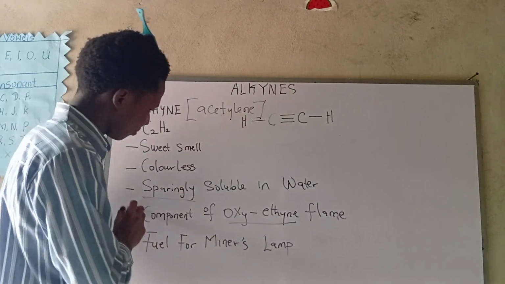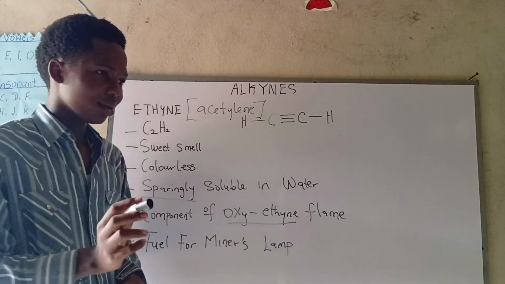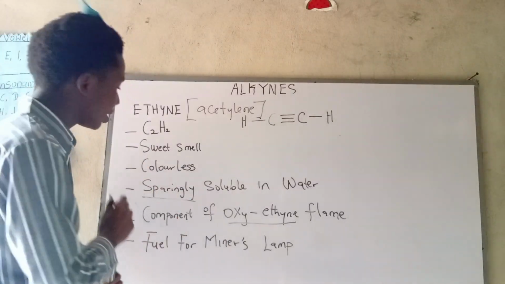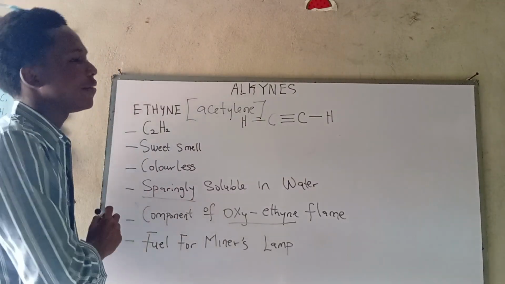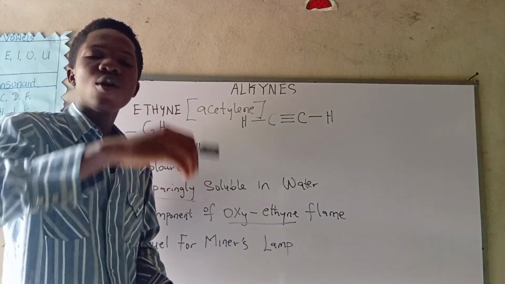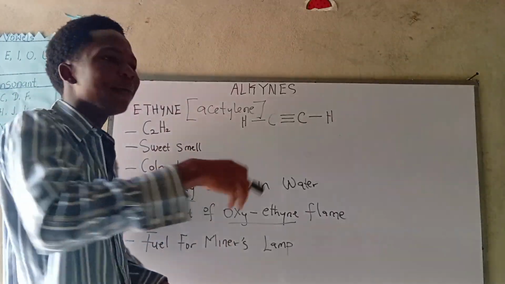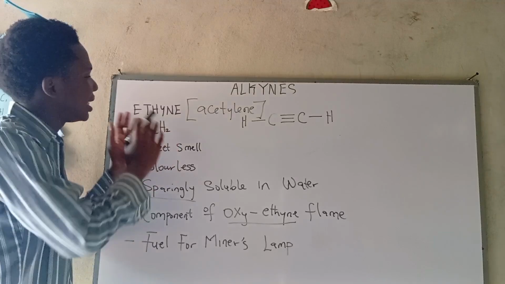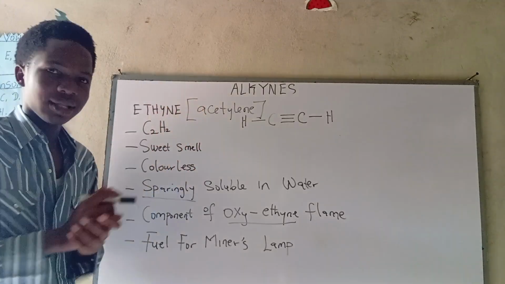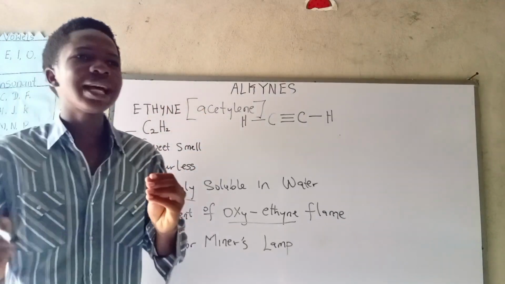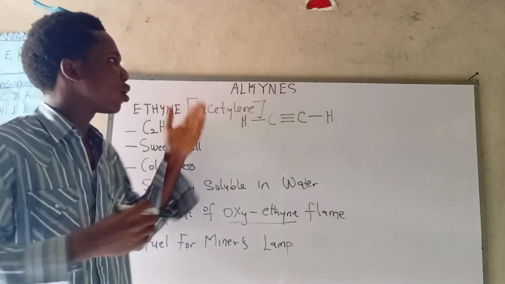Okay, so now finally, fuel for mining lamp, please. You see this equation? Any point I'm giving, please be noting that this equation comes out very well. Which organic compound is used for a mining lamp? It is ethyl, or what? Acetylene.